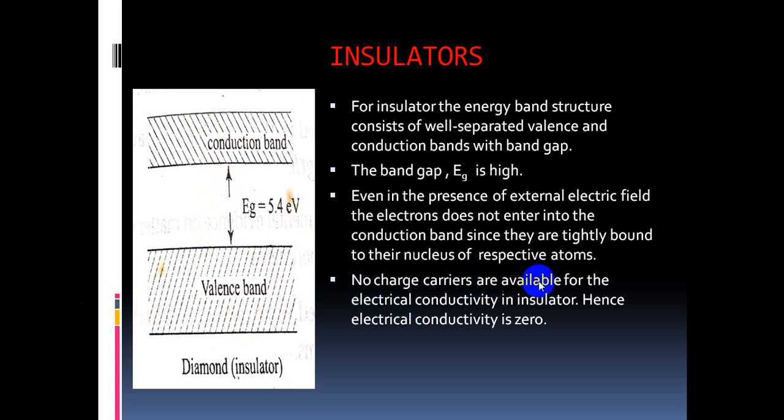No charge carriers are available for electrical conductivity in an insulator, hence electrical conductivity is 0. Charge carriers are not present, that means neither electrons nor positive charge carriers are present. Conductivity takes place only by means of charge carriers. When the charge carriers are moving, that means current is flowing, and current flowing means conductivity takes place. No charge carriers are available in insulators, that's why the conductivity equals 0.